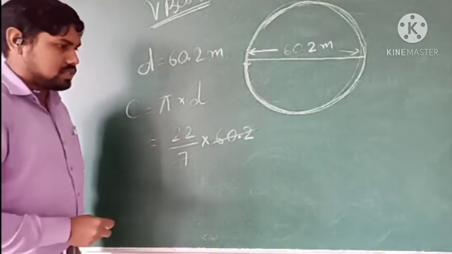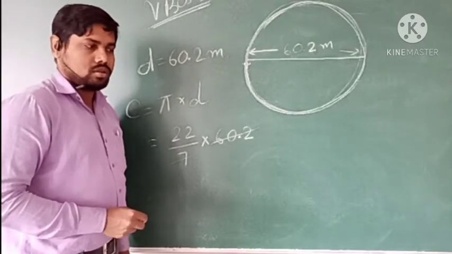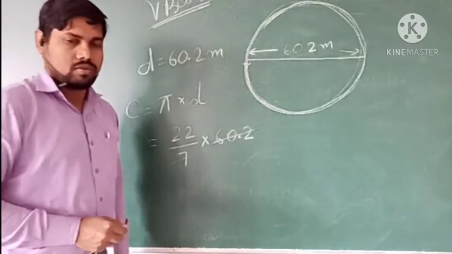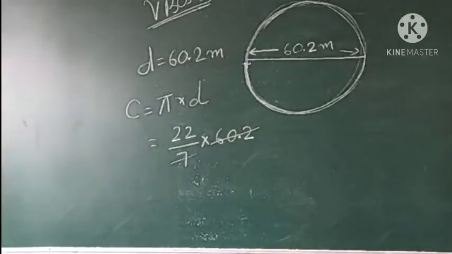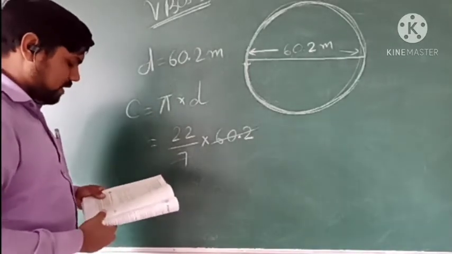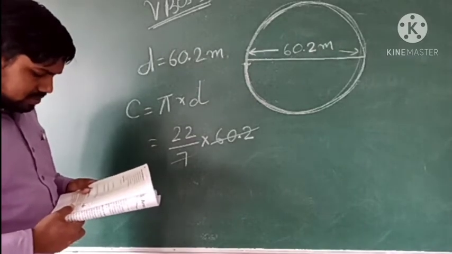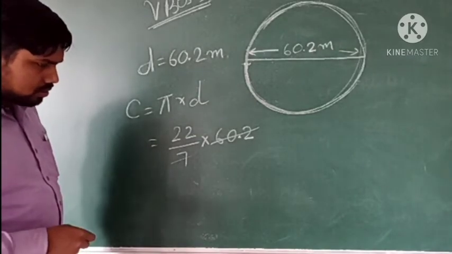So let us divide 60.2 by 7 and check how much it is coming. Let me check. 7 how many times is equal to 60 or less than 60?